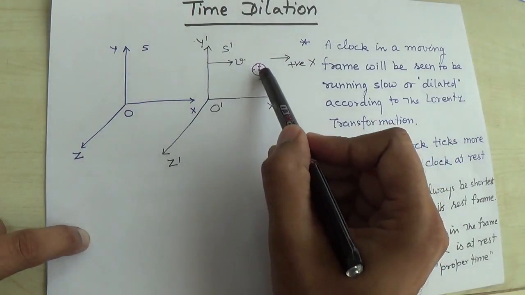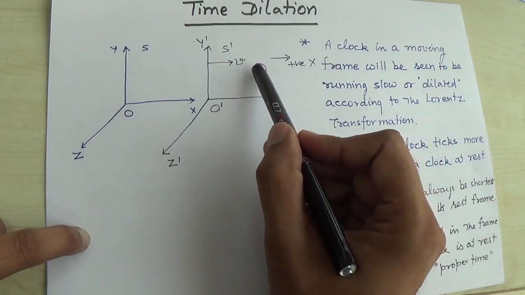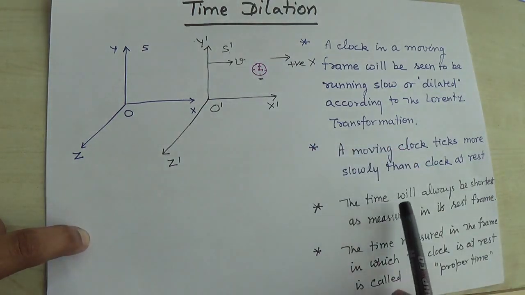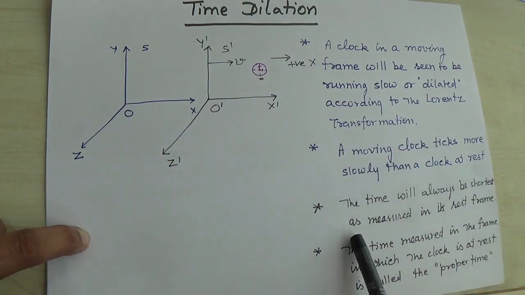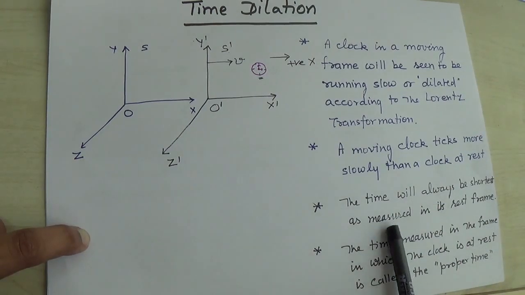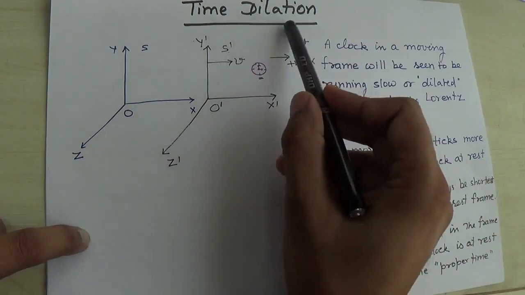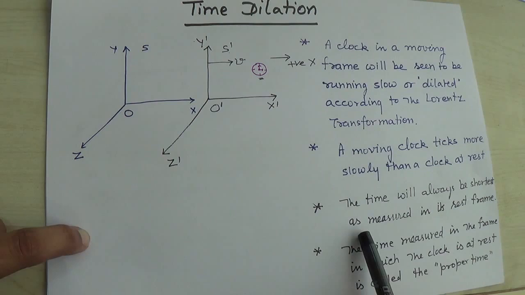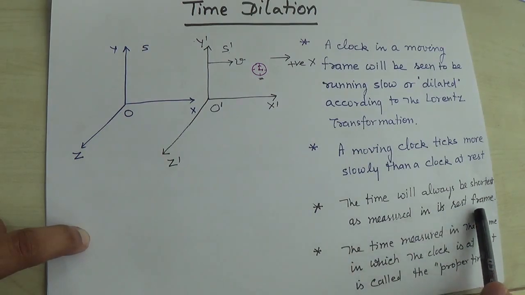This is known as the proper time in the S prime frame for the observer O prime. So the time will always be shortest as measured in its rest frame. This is the third point in time dilation, that time will always be shortest in its rest frame.